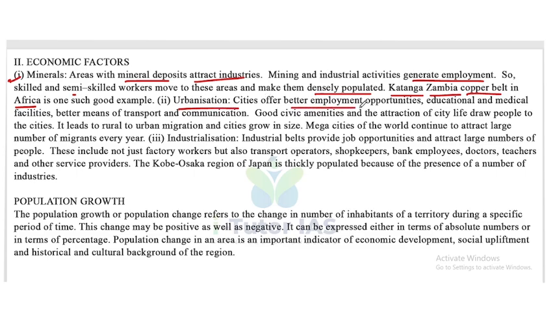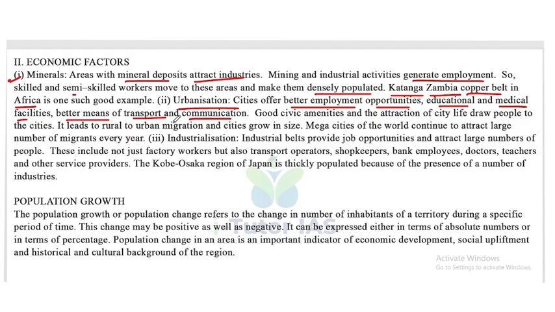Cities offer better employment opportunities, educational and medical facilities, and better means of transport and communication. Good civic amenities and the attraction of city life draw people to the cities. It leads to rural to urban migration and the cities grow in size. Mega cities of the world continue to attract a large number of migrants every year. So how did urbanization influence the distribution of population?